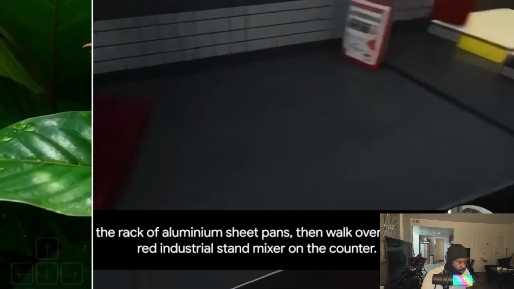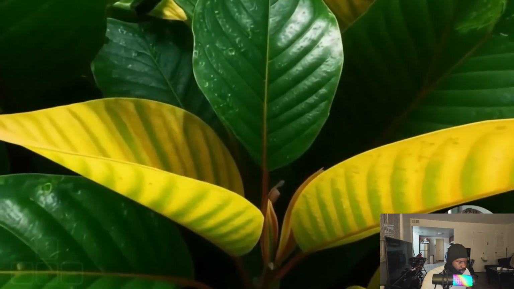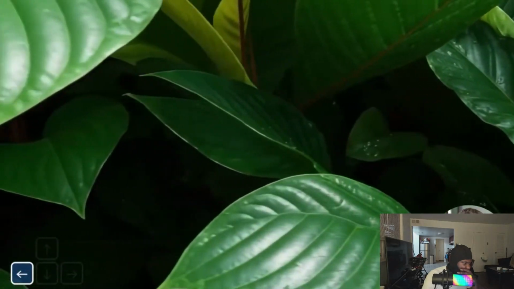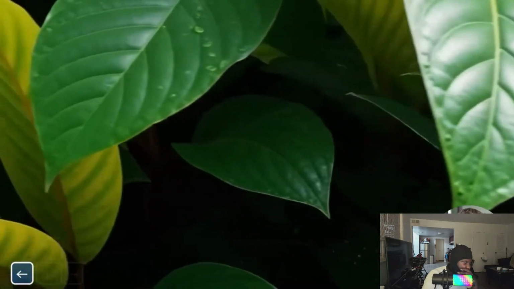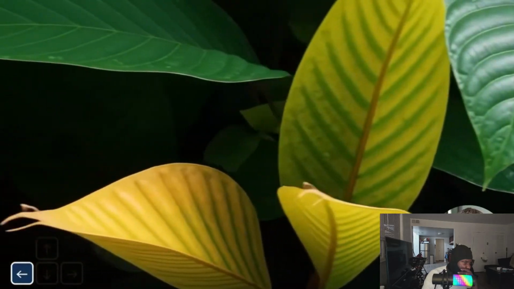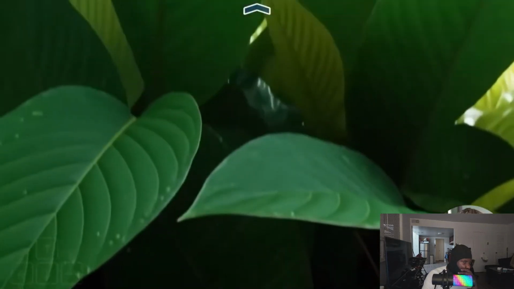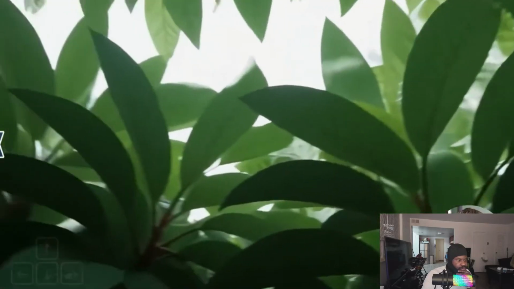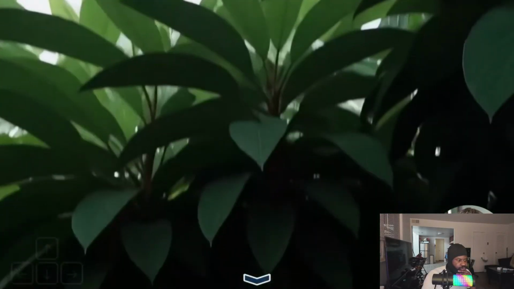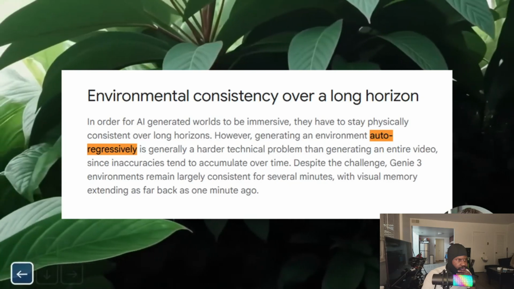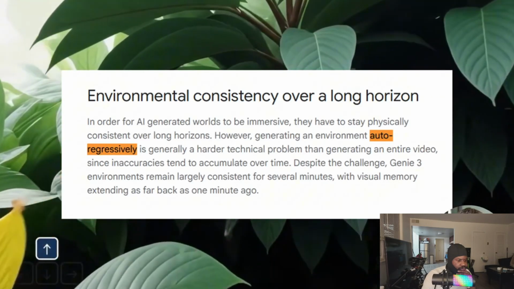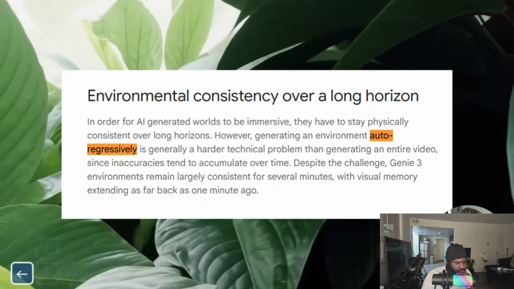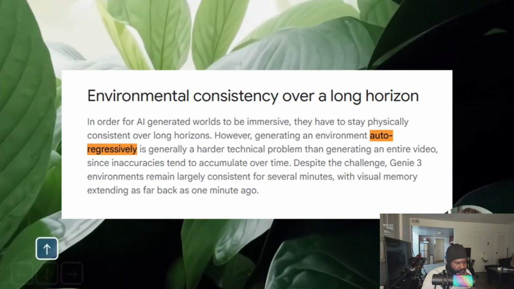Let me explain one more thing that makes this so impressive. The technical challenge here is insane. When you create a video, you make each frame independently. Frame 1, then frame 2, then frame 3. If frame 2 is a little wrong, it doesn't matter much. But when you create an interactive world, every frame depends on all the previous frames. If frame 2 is wrong, frame 3 will be wrong, and frame 4 will be even more wrong. Errors stack up quickly. According to Google, generating an environment auto-regressively is generally a harder technical problem than generating an entire video, since inaccuracies tend to accumulate over time.